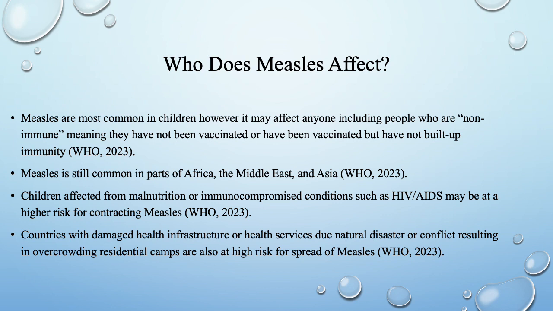Children affected from malnutrition or immunocompromised conditions such as HIV/AIDS may be at a higher risk for contracting measles. Additionally, countries with damaged health infrastructure or health services due to natural disaster or conflict, resulting in overcrowding residential camps, are also at a high risk for spread of measles.